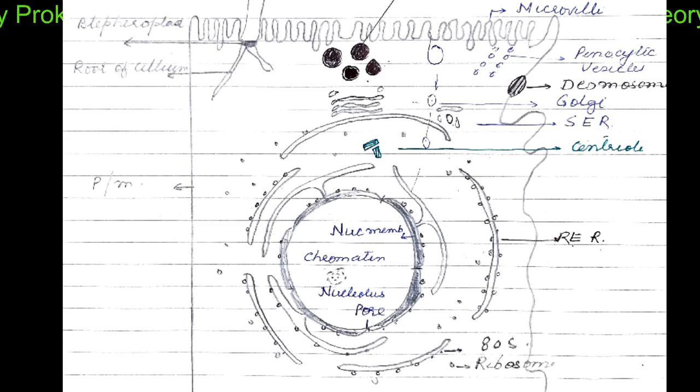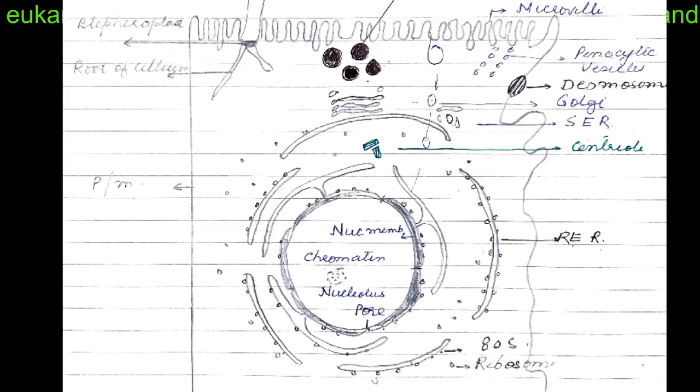After the nuclear membrane, we have endoplasmic reticulum, on which you can view some ribosomes. These are called rough endoplasmic reticulum. They actually are the seat of protein synthesis and processing of the proteins produced therein.